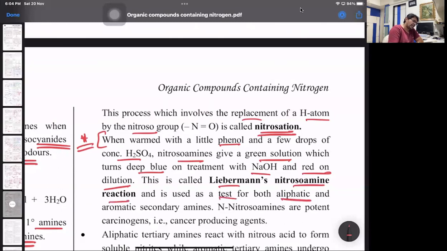It is a test for secondary amines, both aliphatic and aromatic. N-nitrosoamines are potent carcinogenic compounds. They are cancer-causing agents. So that's a test mainly for nitroso derivatives.